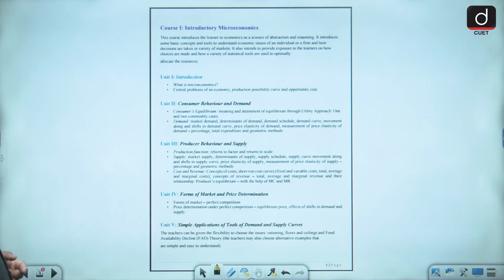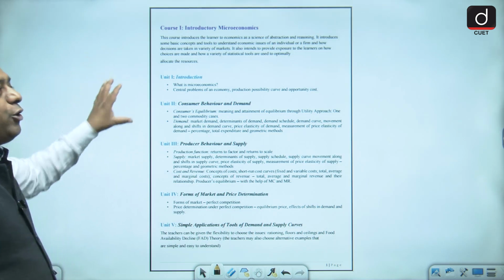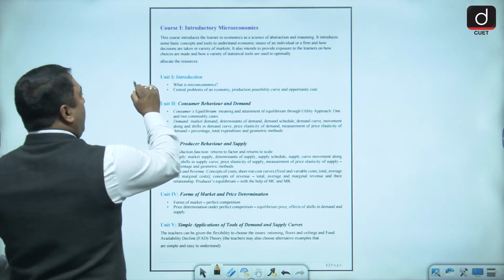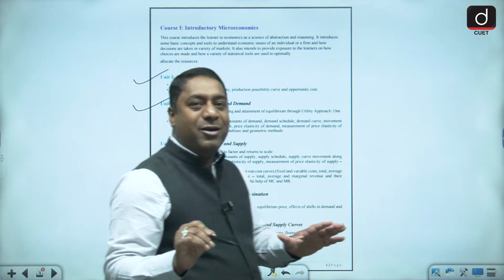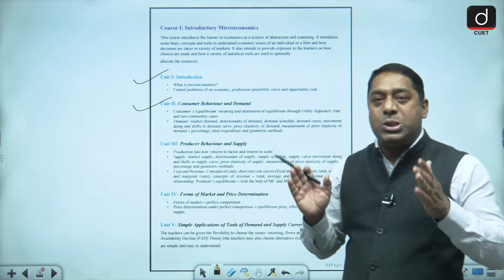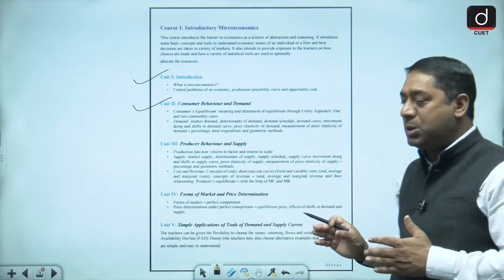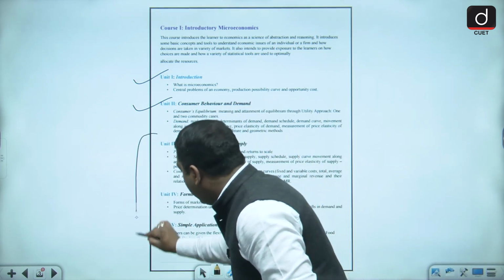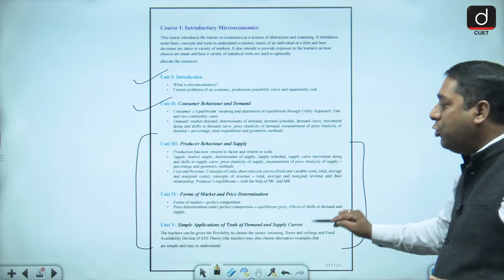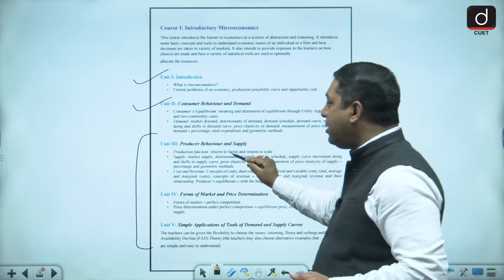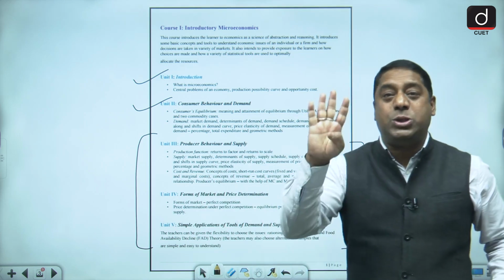So what is the new thing which is added? Number one, the new thing which is added is the microeconomics part. Now in this microeconomics part, unit 1 and unit 2 was already there when it comes to your CUET undergraduate economic domain syllabus. But what is newly added is unit 3rd, unit 4th and unit 5th. Now what is this unit 3rd? Unit 3rd is with regard to 4 chapters.